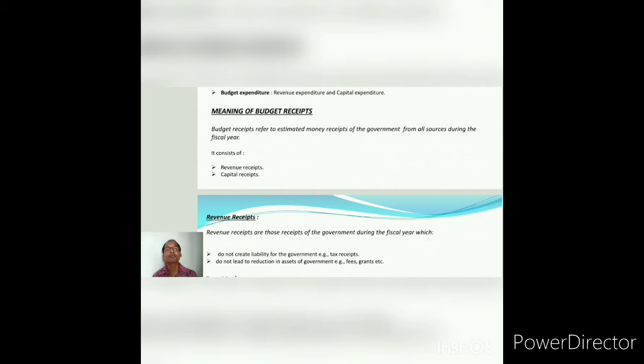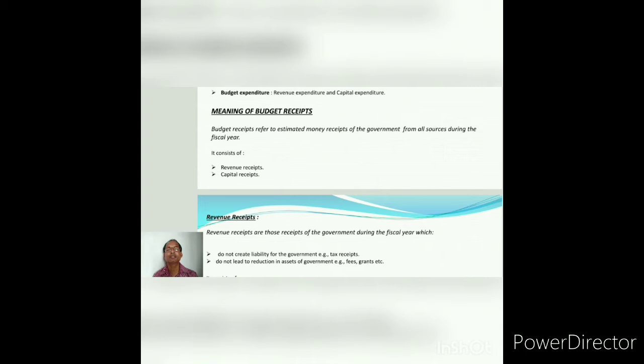And in revenue receipts, you will find that those receipts do not create any liability for the government, or do not lead to reduction in assets of the government. They are all revenue receipts. So you can give the example that all the tax receipts are not creating any liability for the government, so they are revenue receipts.